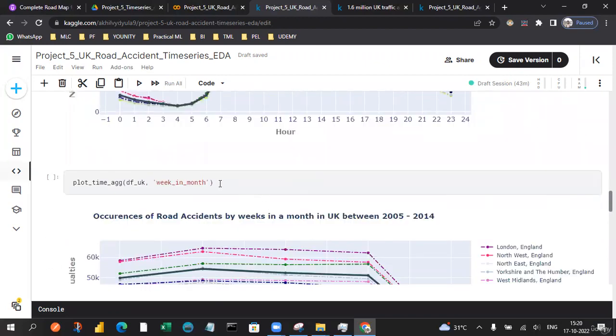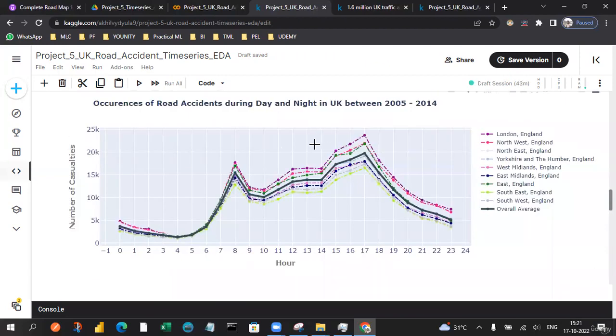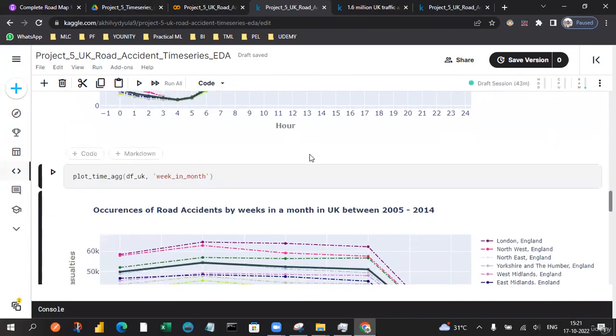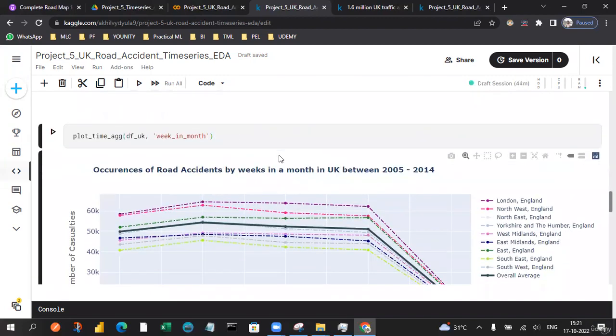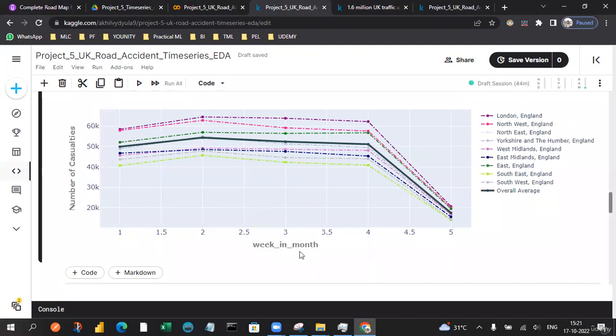So we can also see those are the conclusions we can arrive from the hours and also the day of the week. We can also see the week in a month, which basically tells about which week falls in the month. You can also see the week in a month having the fourth week. The fourth week is very high when compared to whatever we had.